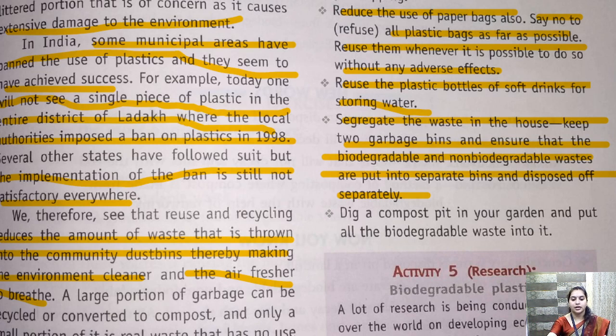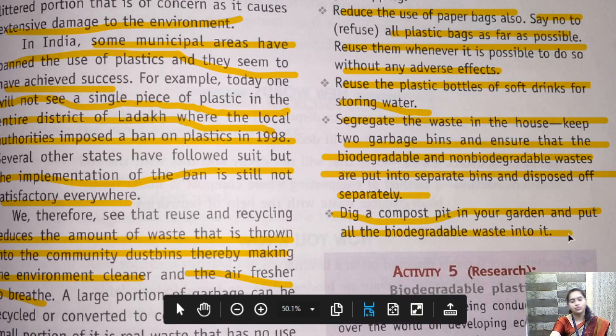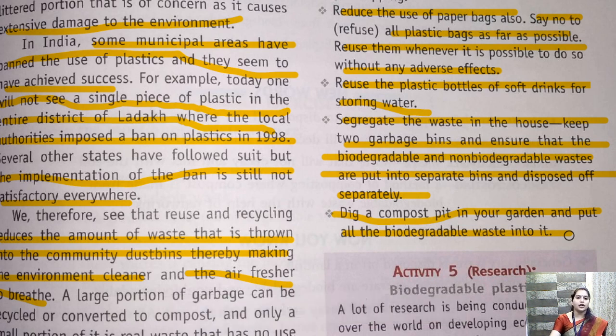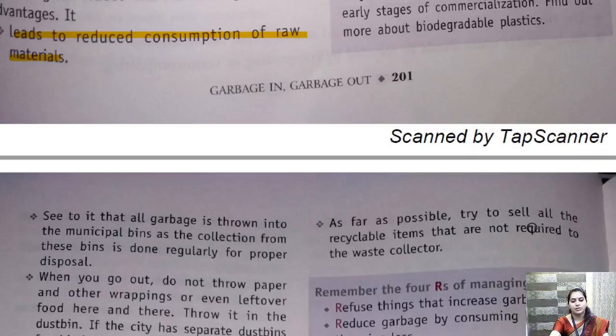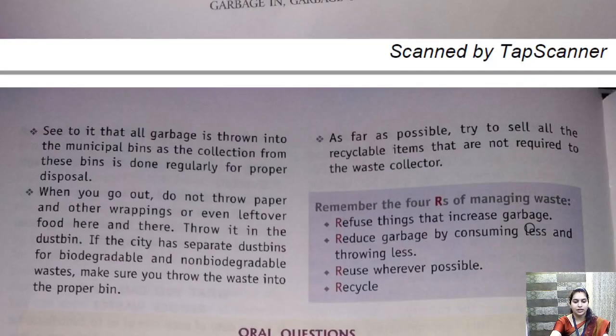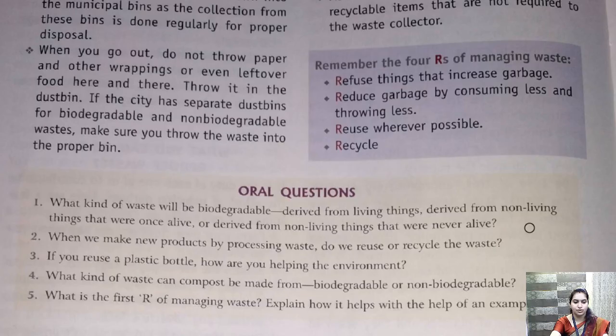Got it? Now, last is dig a compost pit in your garden and put all the biodegradable waste into it. So if we have a garden area, we can just create a pit. Pit is गड्ढा, हम गड्ढा बना सकते हैं और उसमें जितने भी हमारे biodegradable waste हैं, take it, vegetables or anything, we can dump it away. Okay. So these are the few remedies that we can do to reduce pollution.